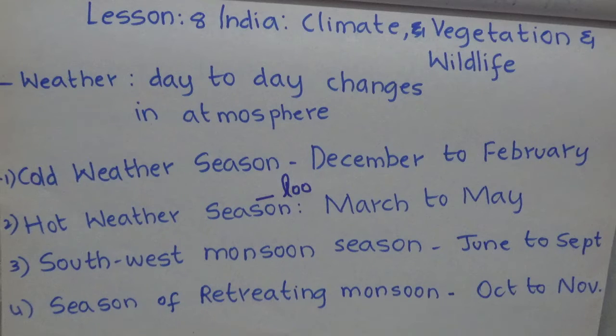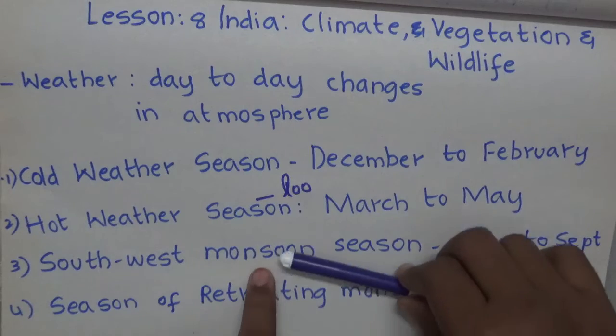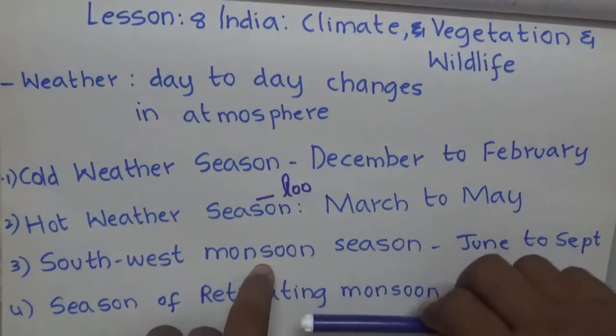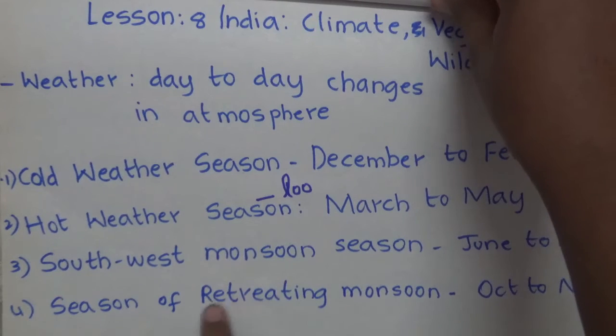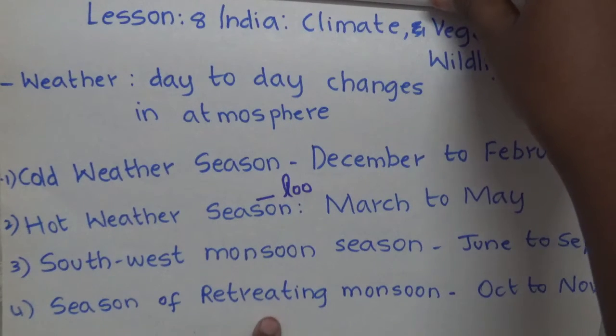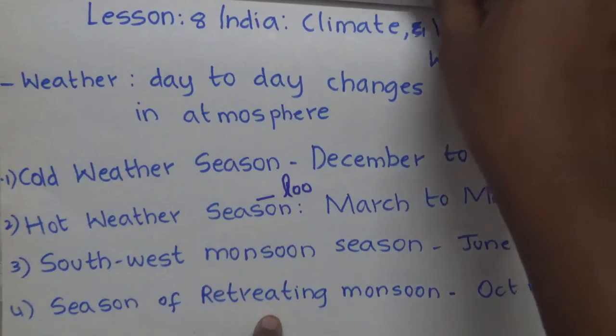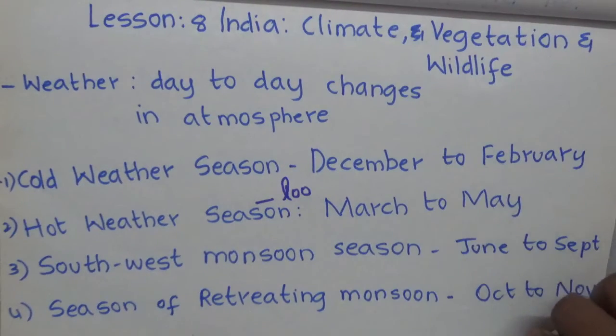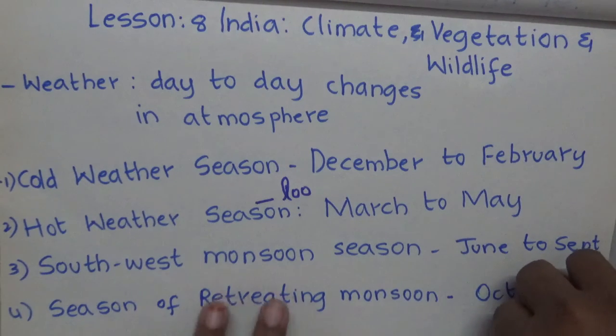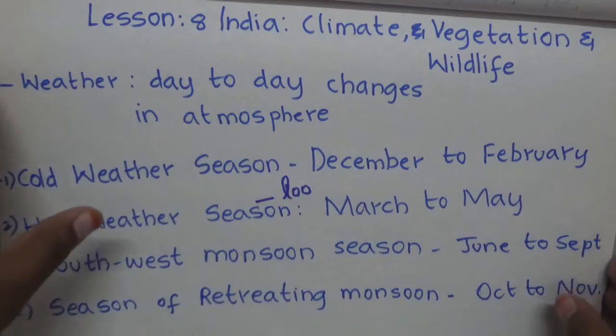Now, the season of retreating monsoon is from October to November, and in this the winds move from south to north, and here in the south, in the season of retreating monsoons, these winds again move back from the mainland to the Bay of Bengal. So that is called the season of retreating monsoons.